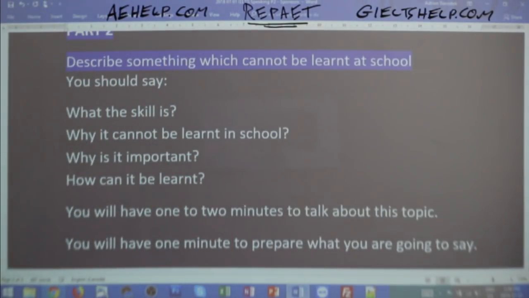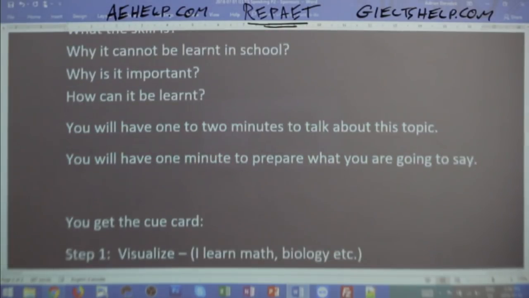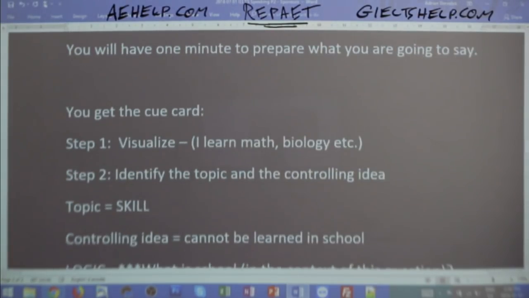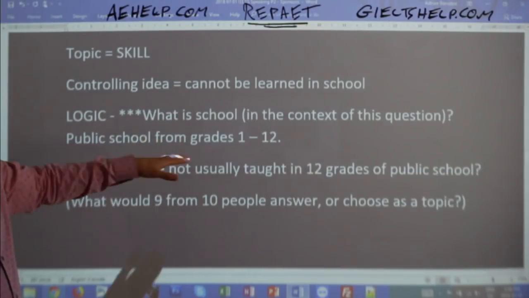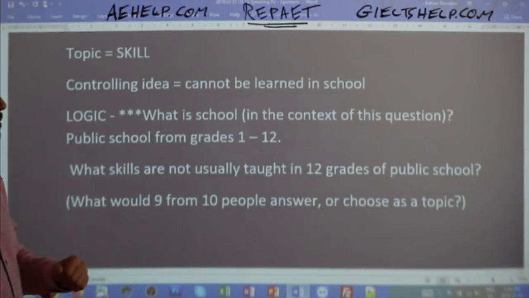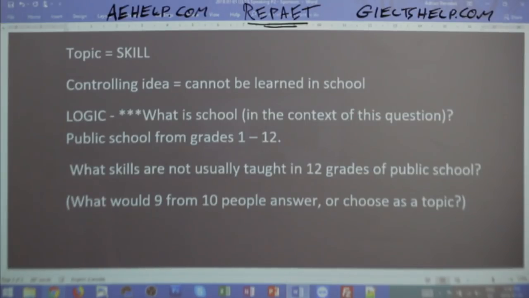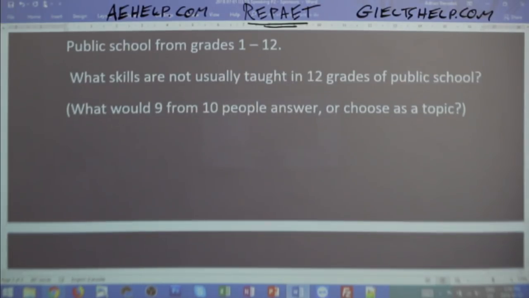Otherwise, everything can be learned in school because there are schools for all kinds of knowledge. So in this case, I have to be clear that in this question, what is school? According to me, school is public school from grade 1 to 12. I need to make sure that I include that in my first sentence.